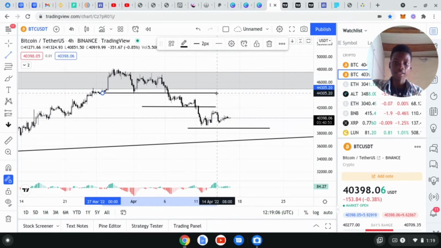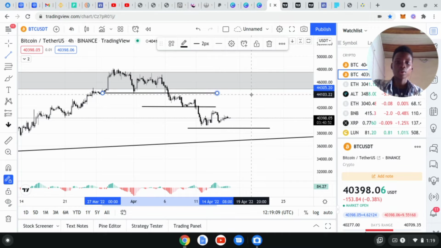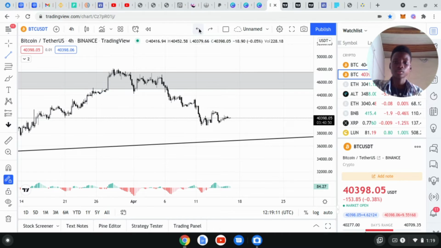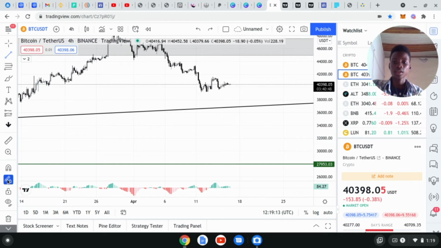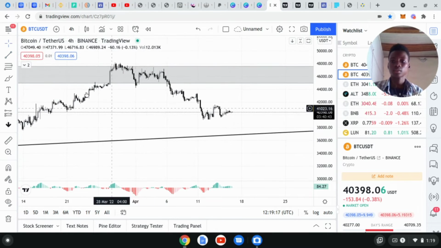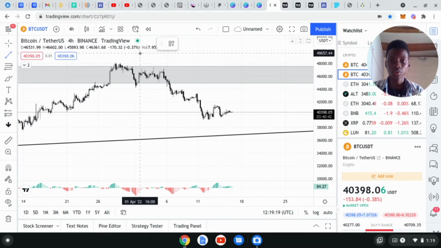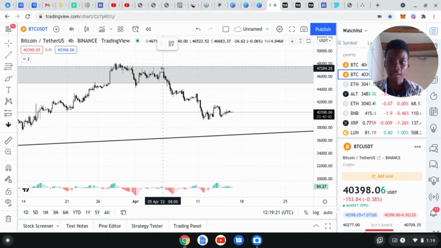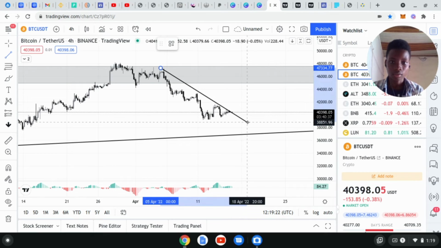So definitely we're in a downtrend now. I can even draw a trend line to connote this. Let me see if I can get a trend line to connote this.